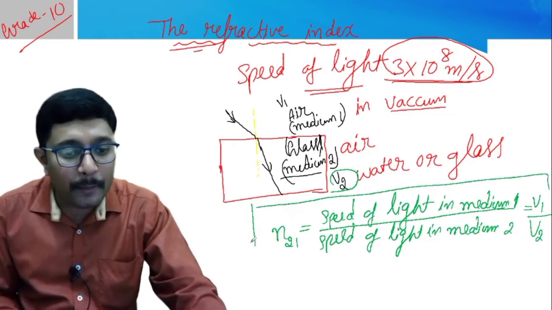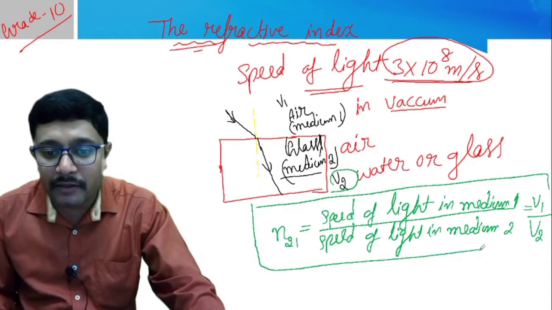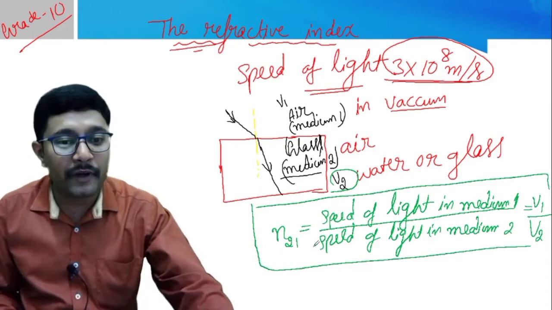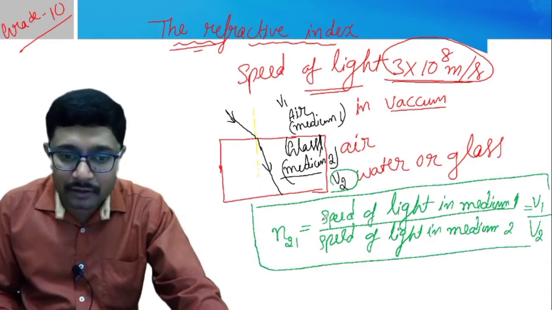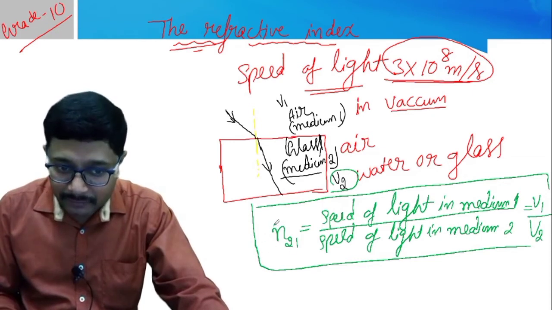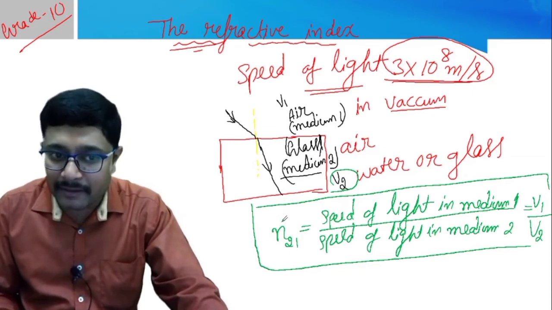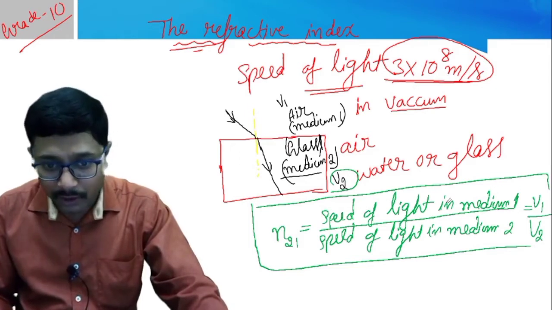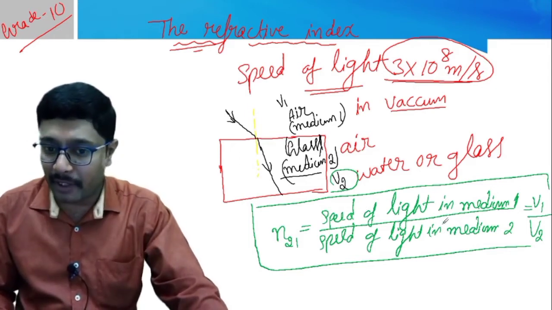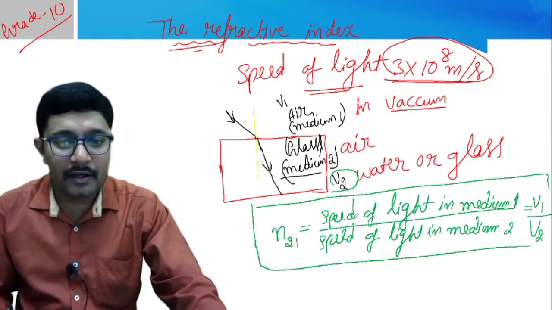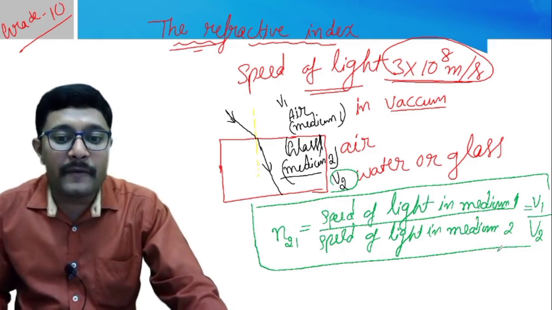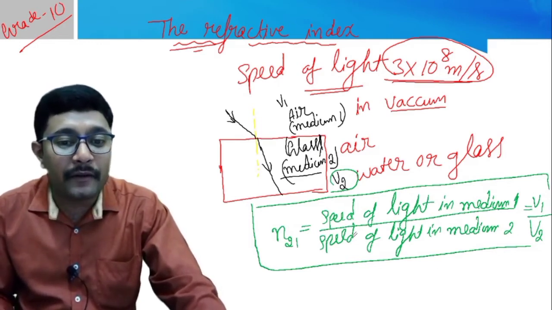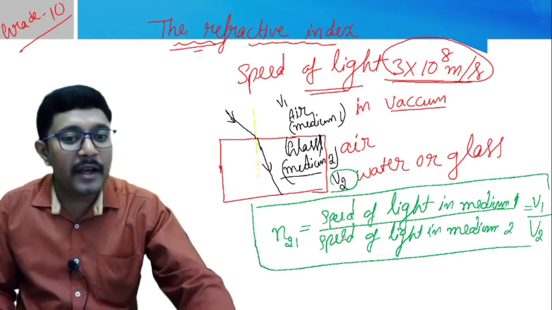So now by this equation we can define the refractive index. So what do you mean by refractive index? See, so refractive index symbol is n. It is defined as the speed of light in medium 1 to the speed of light in medium 2, correct? So by using this formula we can find the refractive index, and keep it in mind